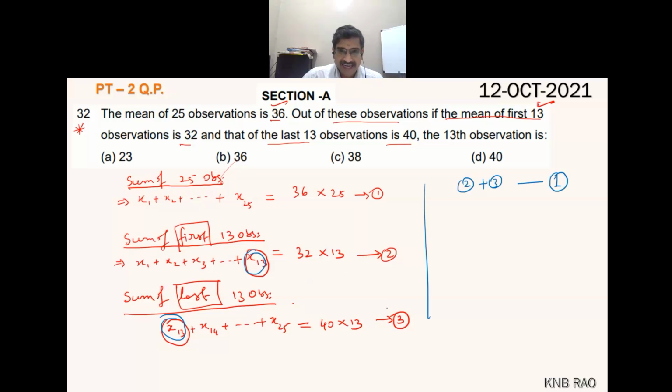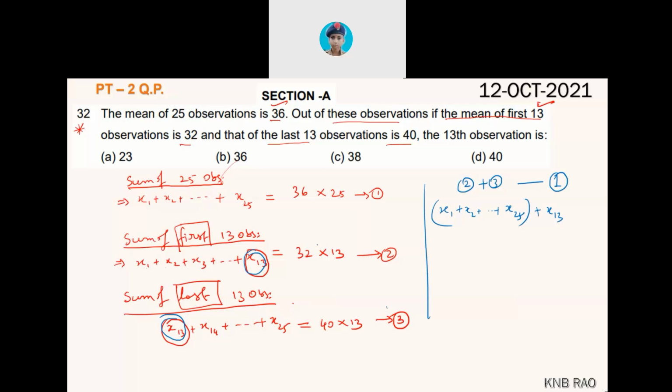Adding equations 2 and 3 means adding X1, X2 up to X25 and one more time X13. X13 is coming 2 times, so one time extra I took. Are you getting the logic?